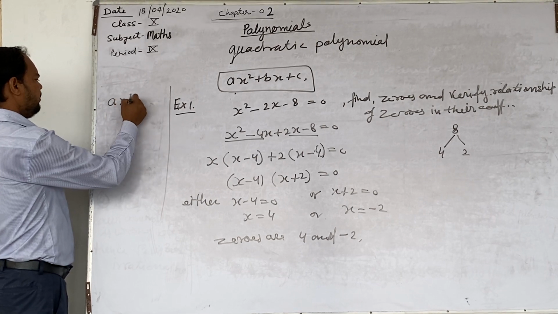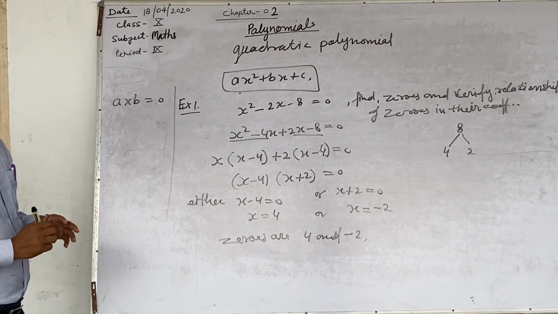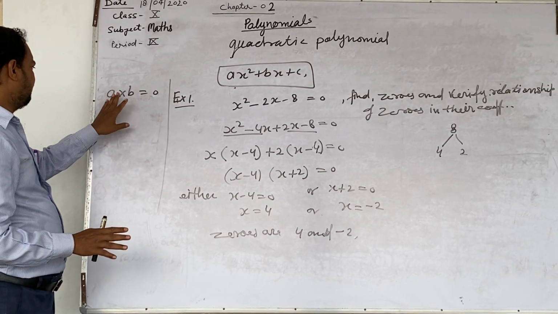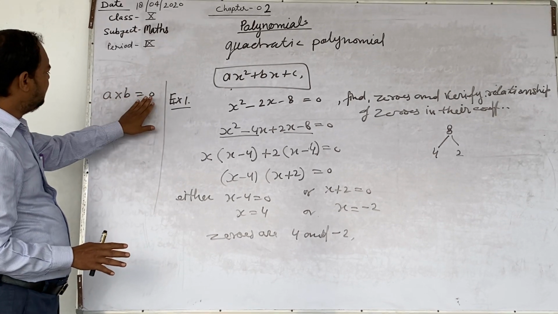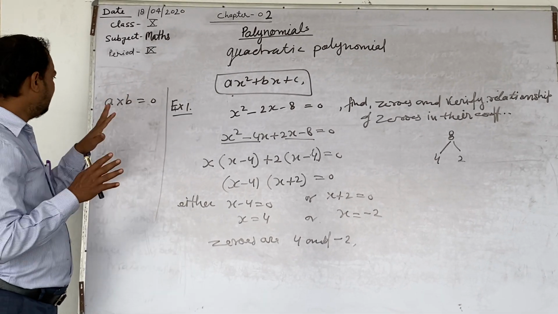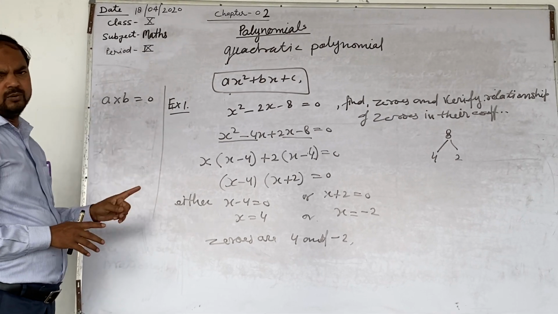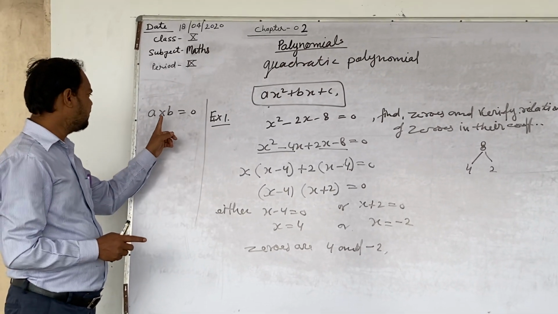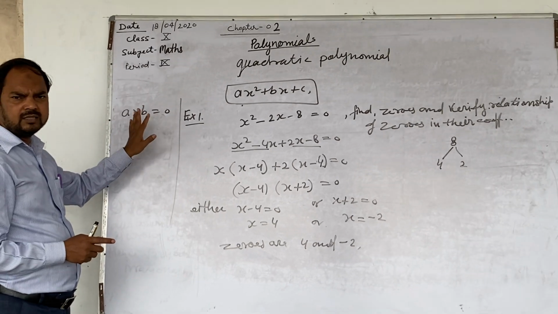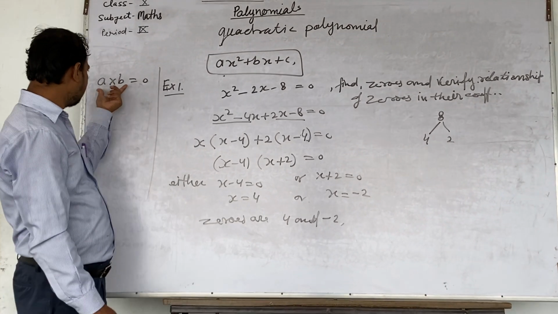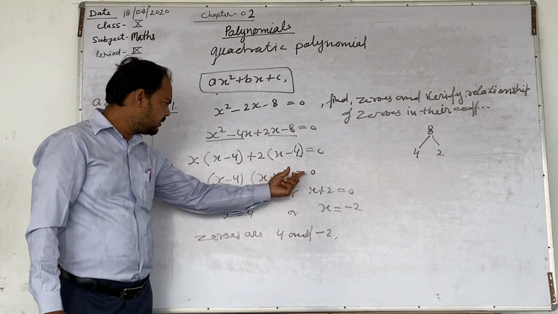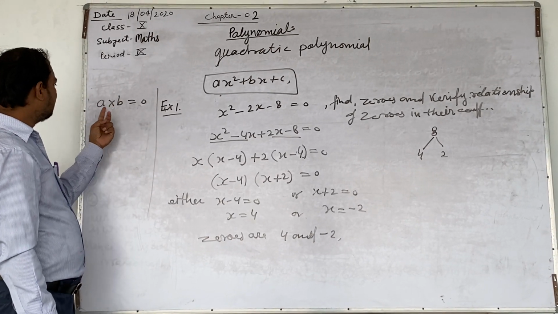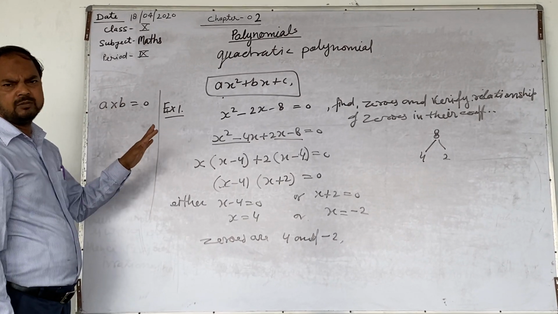Here a into b equal to 0. A and b are any two real numbers. The product of the two real numbers will be 0 when and only when one of the numbers is 0. a b में से कोई न कोई एक नंबर 0 रहेगा तभी इसका प्रोडक्ट 0 होगा. Considering this, we have to equate a and b to zero. It means either this equal to zero or this equal to zero. Product of two numbers is zero means one of them is always zero.